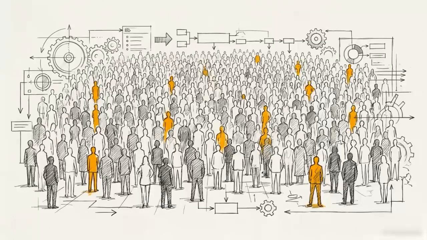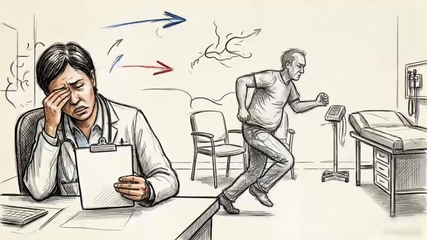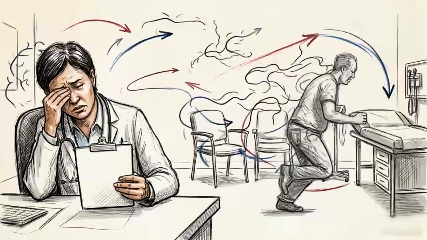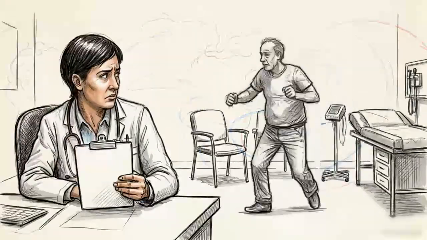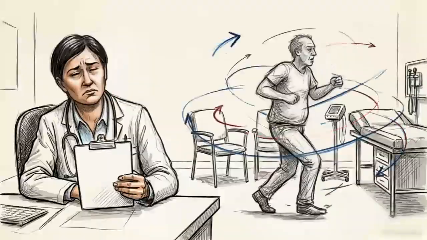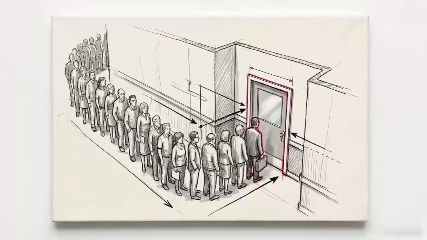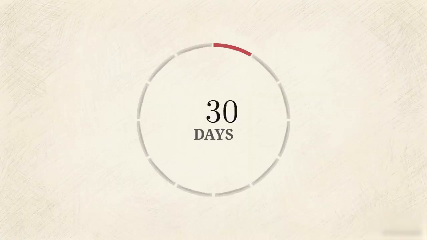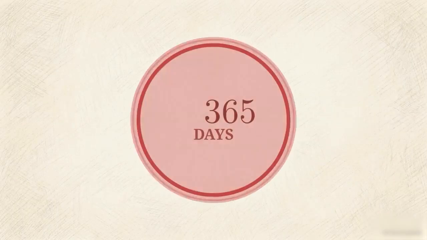Approximately 1 to 2% of the global population is on the autism spectrum. For decades, diagnosis has depended on clinicians trying to identify these subtle behavioral patterns through subjective observation alone. This reliance on a small pool of specialists has created a massive medical bottleneck. In many regions, waitlists for a formal evaluation exceed a full year.